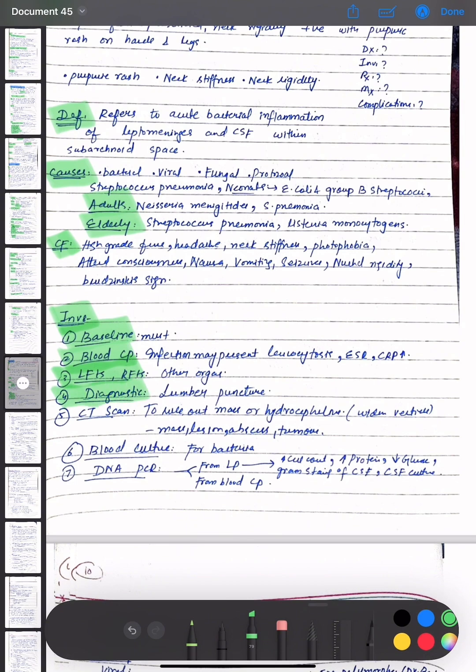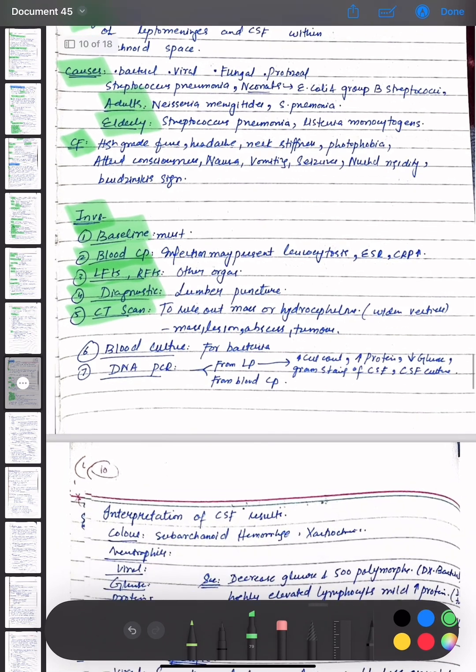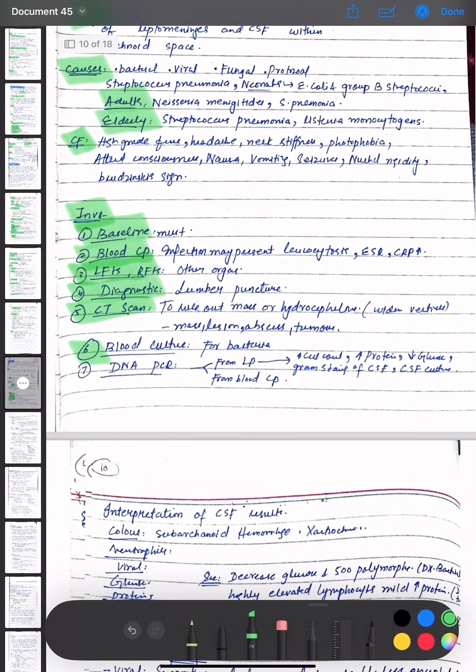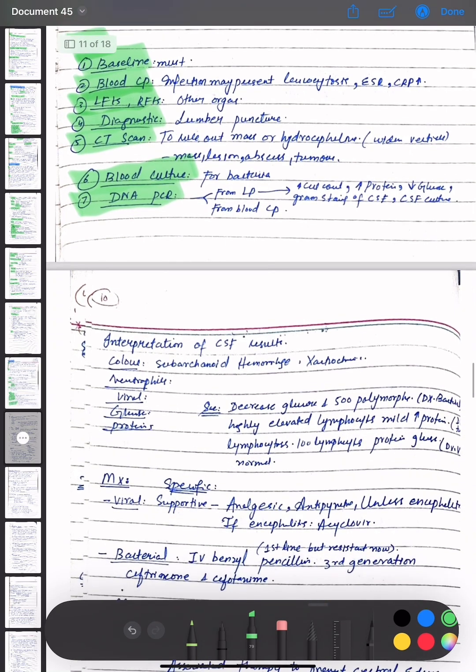Diagnostic test is lumbar puncture. The CT scan is done to rule out mass or hydrocephalus, space-occupying mass lesions, abscess, tumor. Blood culture is done for bacteria, and DNA PCR is done from blood CP. For LP, increased cell count, increased protein, decreased glucose, gram staining of CSF, and CSF culture are present.